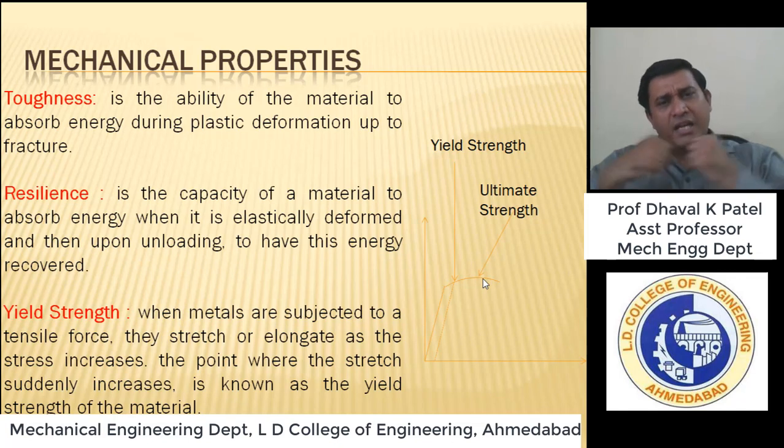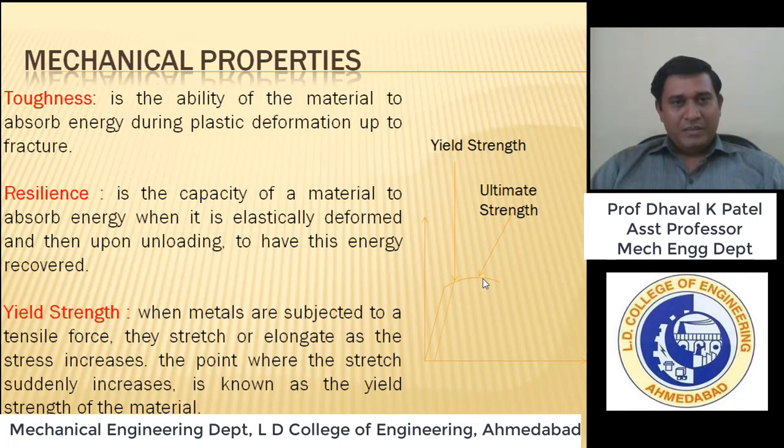Okay, with a little force there will be more elongation. That point is known as the yield strength of the material. Okay, so if you go beyond the yield strength, understand that you are nearer to failure or fracture.